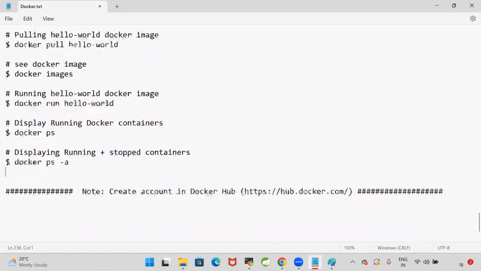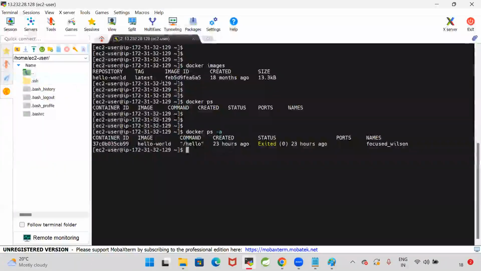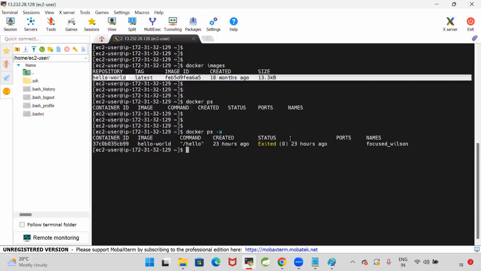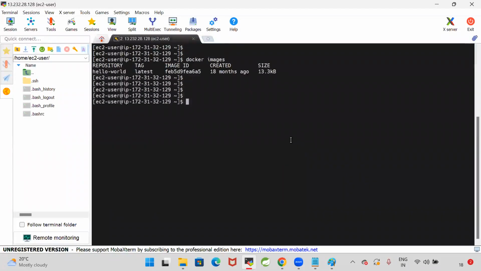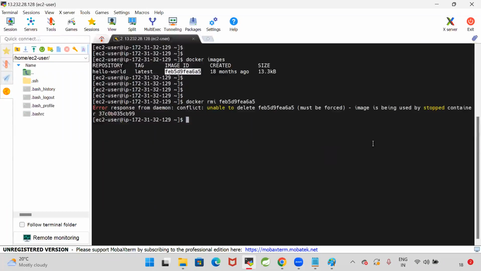Now here, guys, I want to delete an image. I have an image in my system. When I execute the docker images command, I'm able to see the image. I want to remove the image. In order to remove the image, docker rmi image name or image ID. We can give either one. So what happened here? The image is being used by a stopped container. I'm trying to remove the image, and for that the command is rmi.